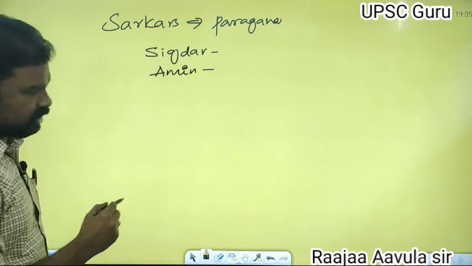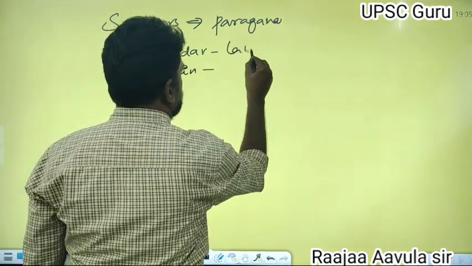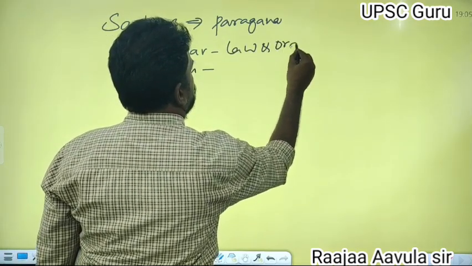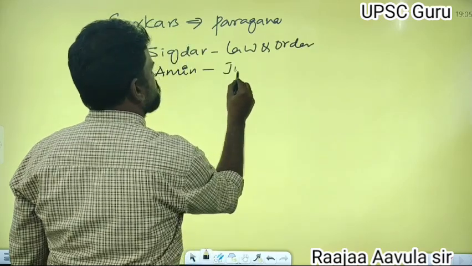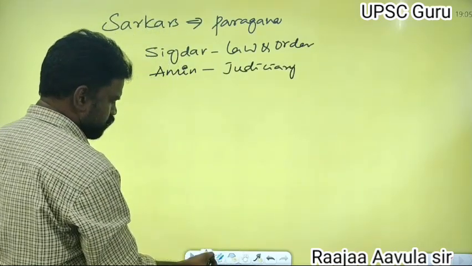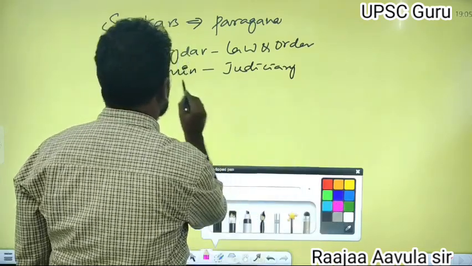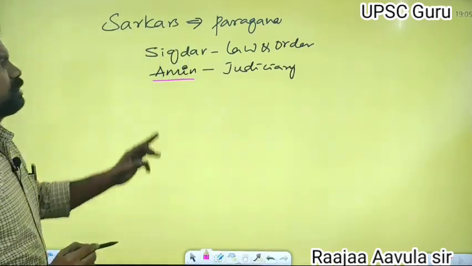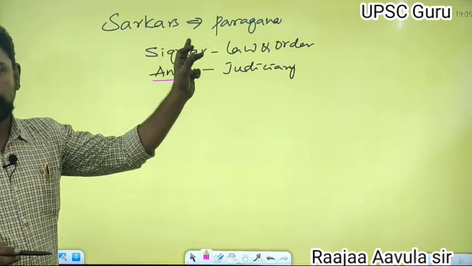Sikdar looked over law and order, and the Amin looked over the judiciary. These two were important officers at the sarkar and pargana level.